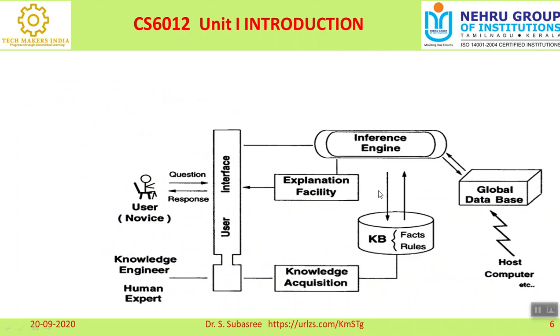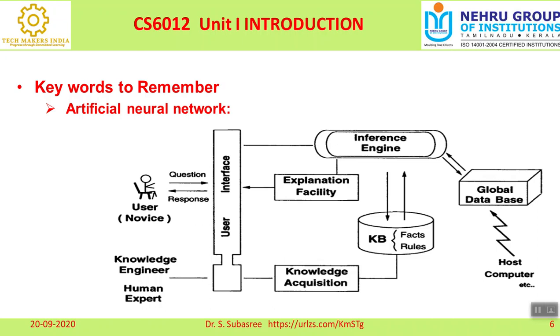So all these three, artificial neural network, fuzzy logic, as well as genetic, all three combined together is called soft computing. So here, how will this artificial neural network work?